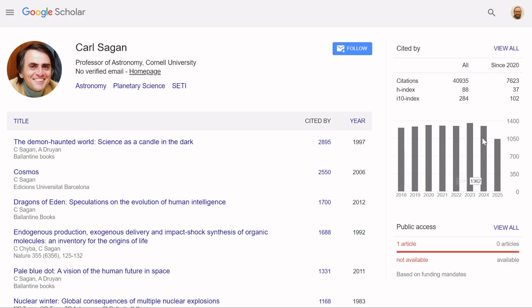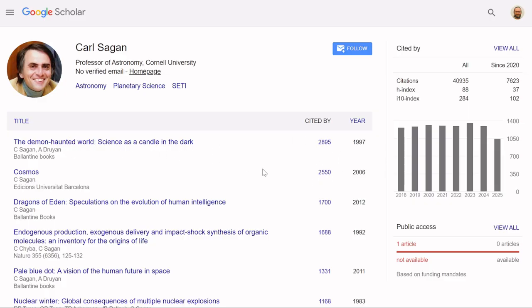The H index, which is 88 in the case of Carl Sagan, and was about twice as big in the case of Albert Einstein, indicates that Carl Sagan had published 88 papers that have been cited at least 88 times each. It's a convenient way to get a sense of how broad somebody's impact is, because yes, Carl Sagan has 40,000 citations, but as I mentioned, Cosmos is a very popular book which got 2,500 citations.